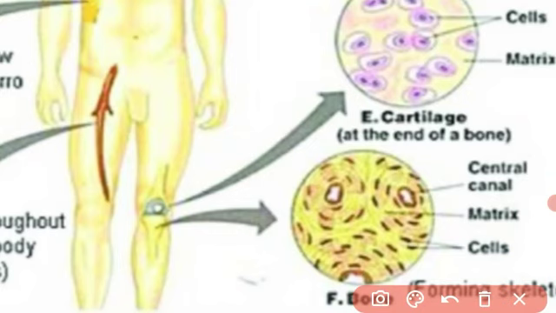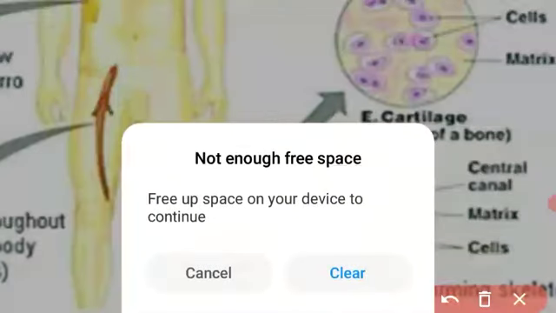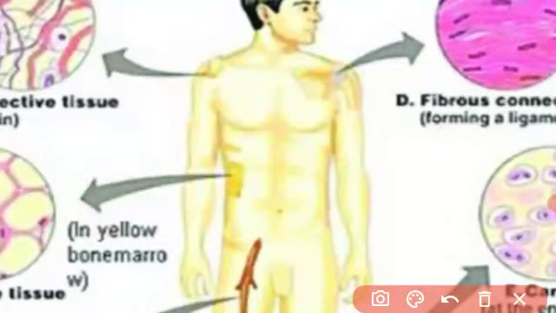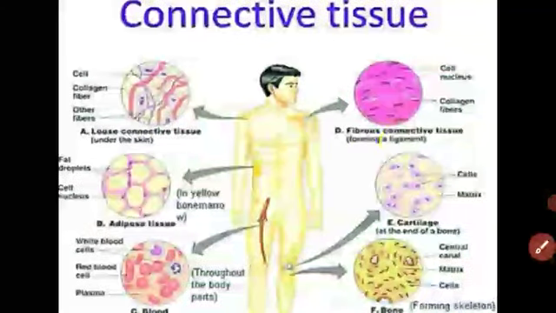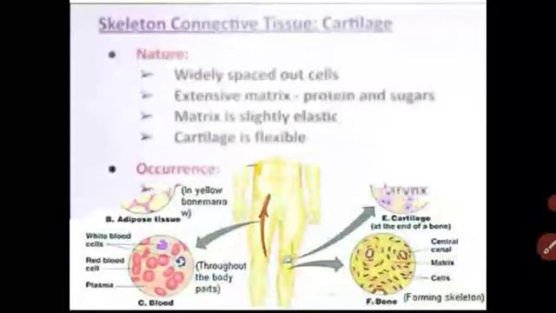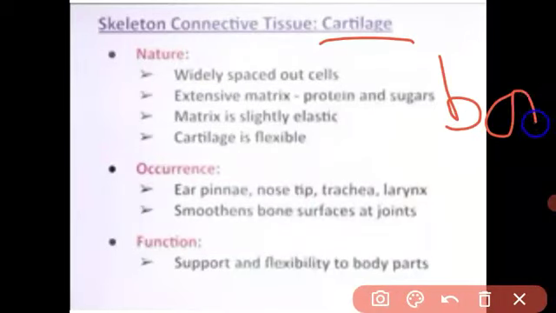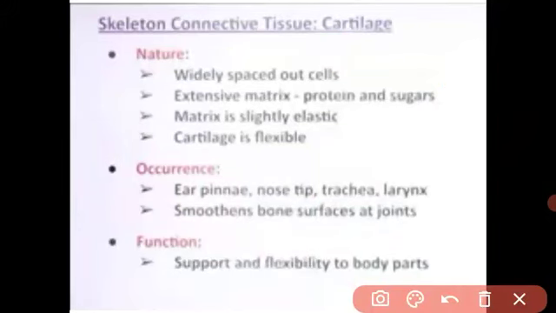Got it? In bones, the matrix is very hard, so our bone is very hard. Understood? Did you understand the matrix, beta? What is the matrix? The matrix is the basement. It is the ground substance of the cell. Let us see the first type of skeletal tissue. I told you the skeletal tissue has two types: cartilage and bone. Let us see cartilage first.